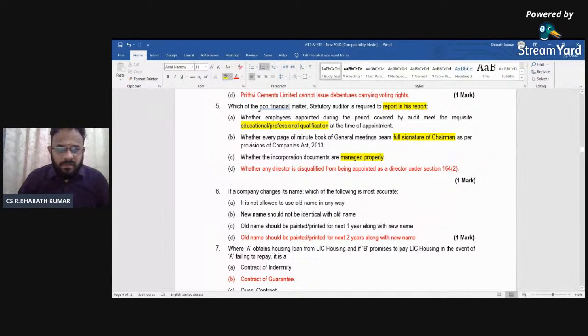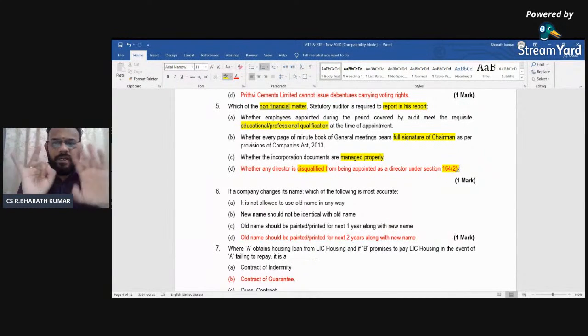So the keyword is whether he is allowed to be qualified or not qualified. Here they will have to check whether any director is disqualified under section 164(2). Though it is covering your CA final syllabus, you will have to know whether he is qualified or disqualified, because they are bothered here in this particular question. They are asking what are the non-financial matters and not the financial matters. When it comes to your audit and payroll department, they will take care of the first point.